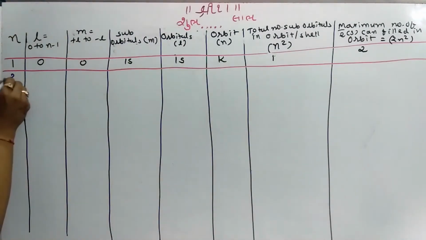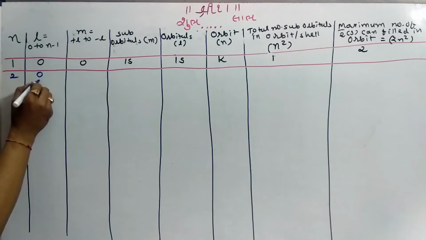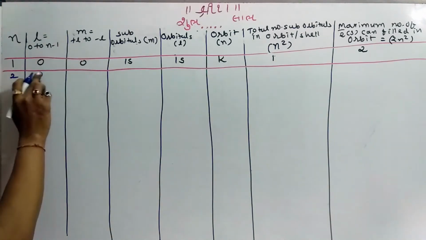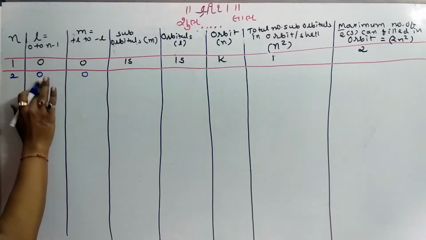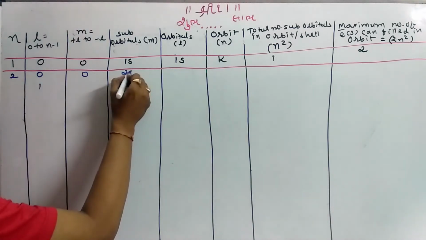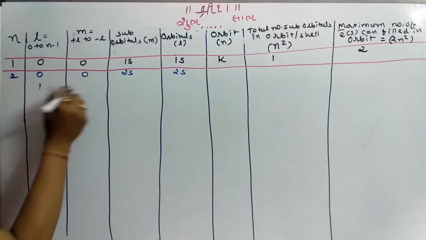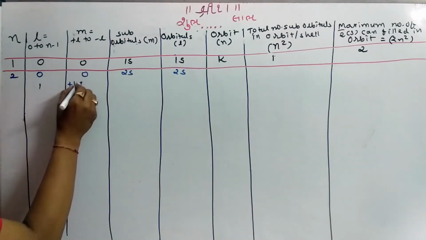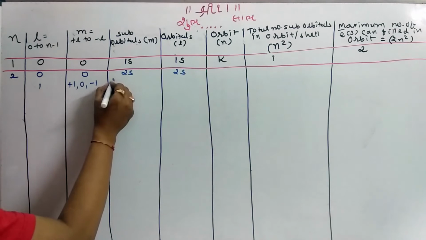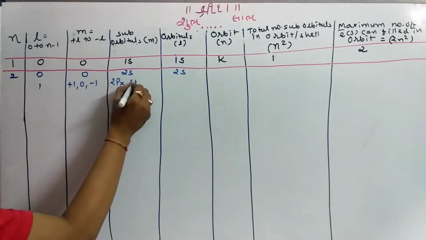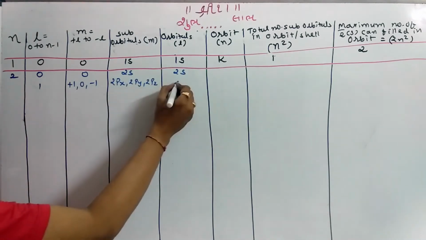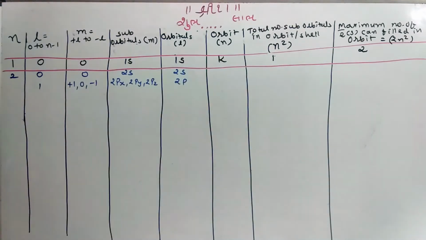Now n equal to 2, so the possible values of l are 0 and 1. For l equal to 0, the value of m is 0. The suborbital is 2s, and the orbital is 2s. For l equal to 1, the possible values of m are +1, 0, -1. The suborbitals are 2px, 2py, 2pz, and this is the 2p orbital.